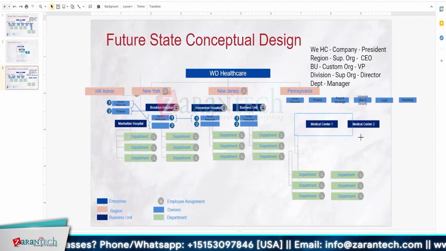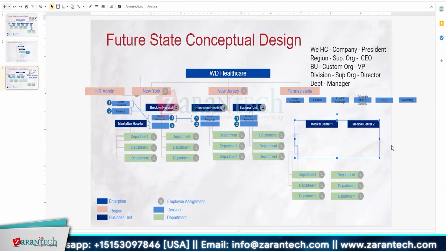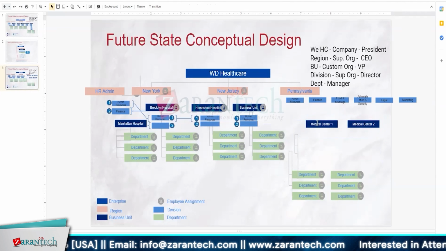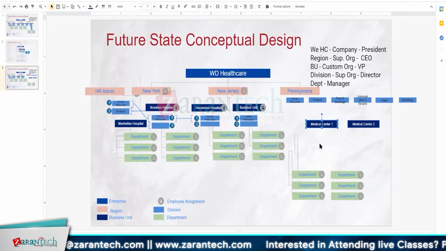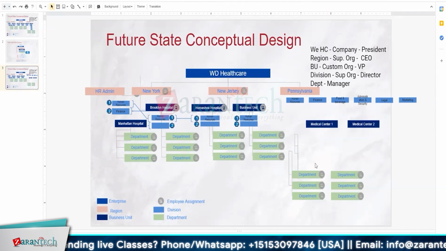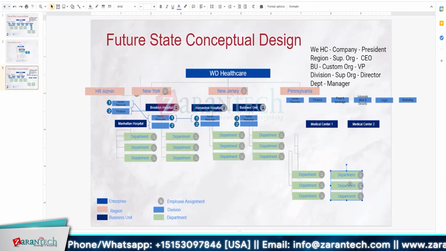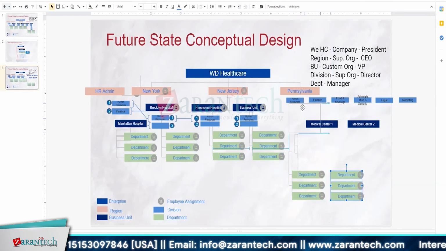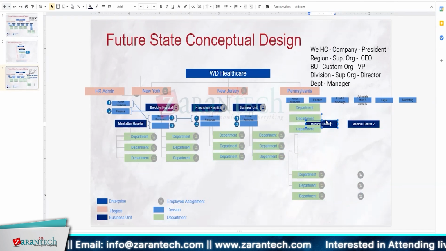So where will my hospital come? Okay. What I was suggesting is that you take your departments above the region or parallel to the region. So this department, I want to add in the region.